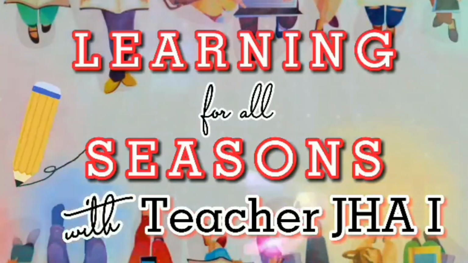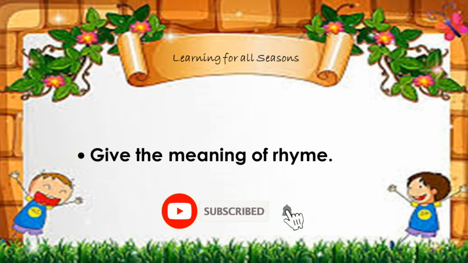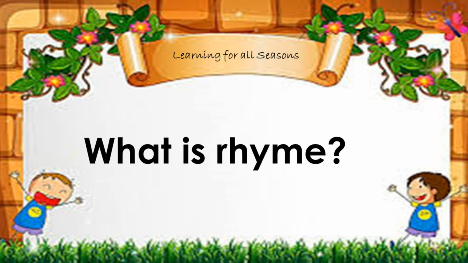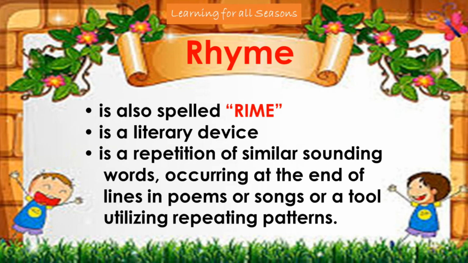In today's video, I shall discuss rhyme, and you are expected to give the meaning of rhyme. Determine the similar sounding words in the lines of the poem. What is rhyme? Rhyme is also spelled rime. It is a literary device featured particularly in poetry. It is a repetition of similar sounding words occurring at the end of lines in poems or songs. Rhyme is also a tool utilizing repeating patterns that bring rhythm or musicality to poems. This differentiates them from prose, which is plain.